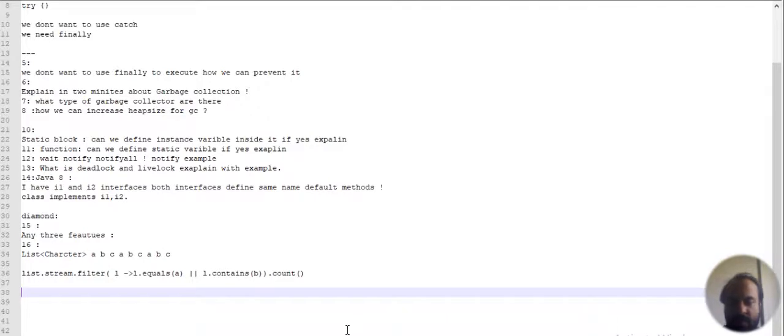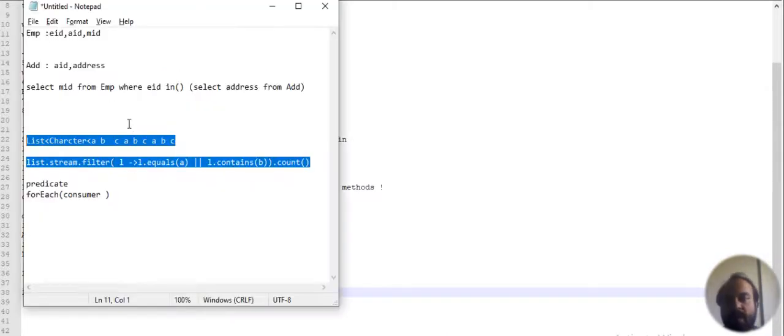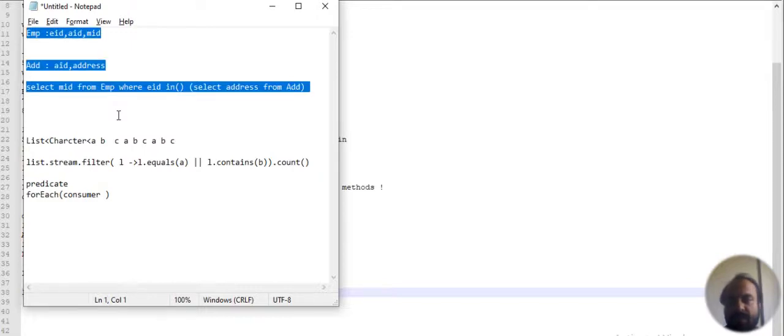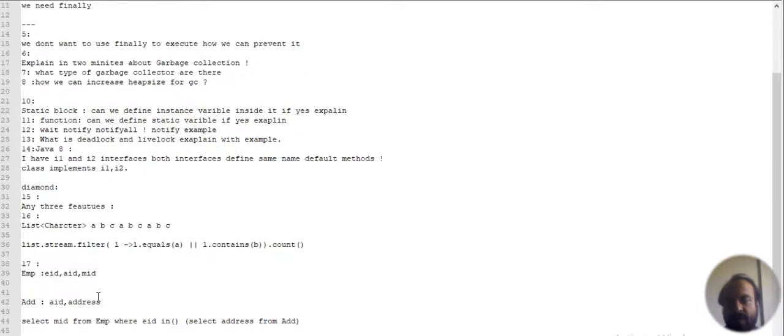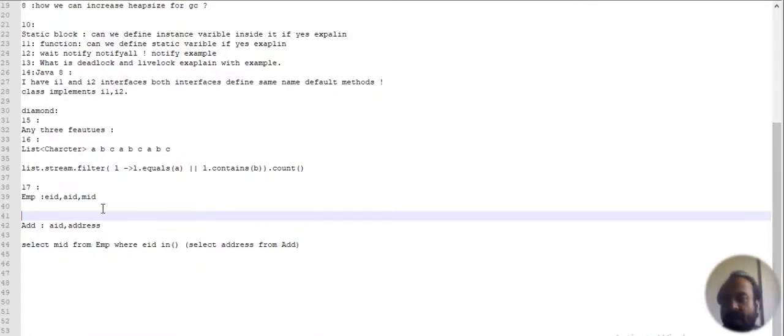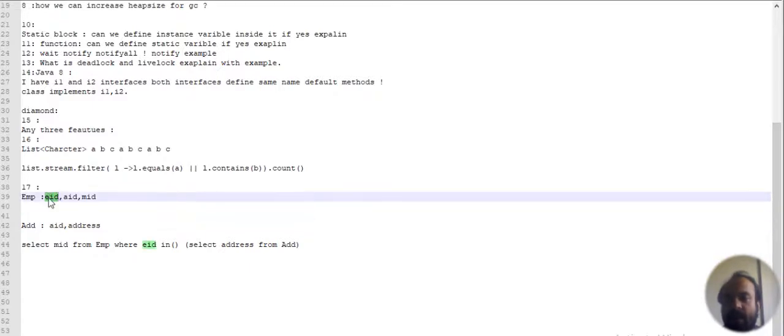Now the next question would be a SQL statement. This is a simple SQL statement. We have an Employee table and an Address table. The Employee table has three properties: employee ID, address ID, and manager ID.